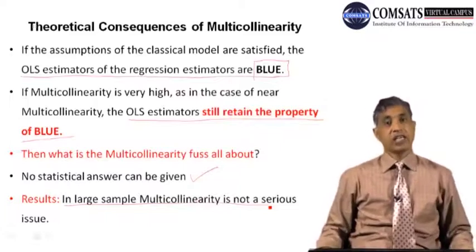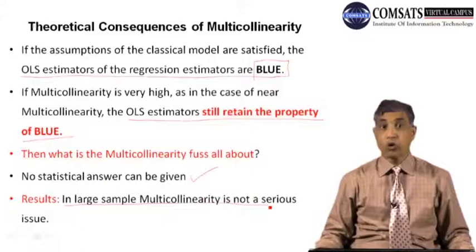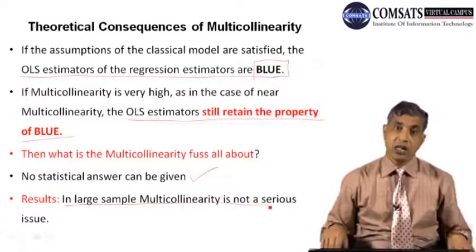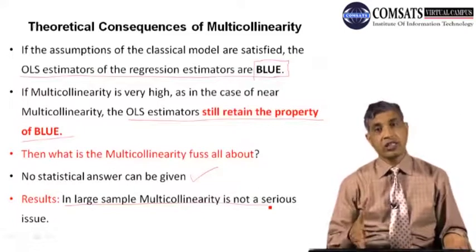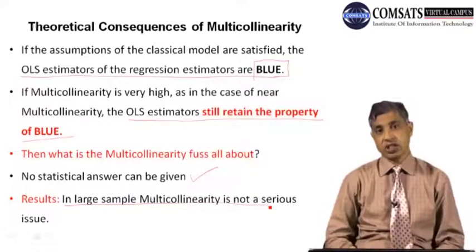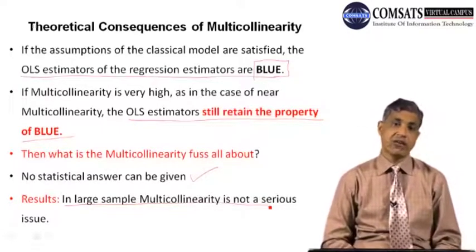So what are the theoretical consequences of multicollinearity? Very interesting: our assumption is that under the classical linear regression model, OLS estimators are BLUE, and we say that in high multicollinearity, OLS estimators are still BLUE. Then the immediate question is, what is the problem with the estimation? Statistics is unable to give any answer.